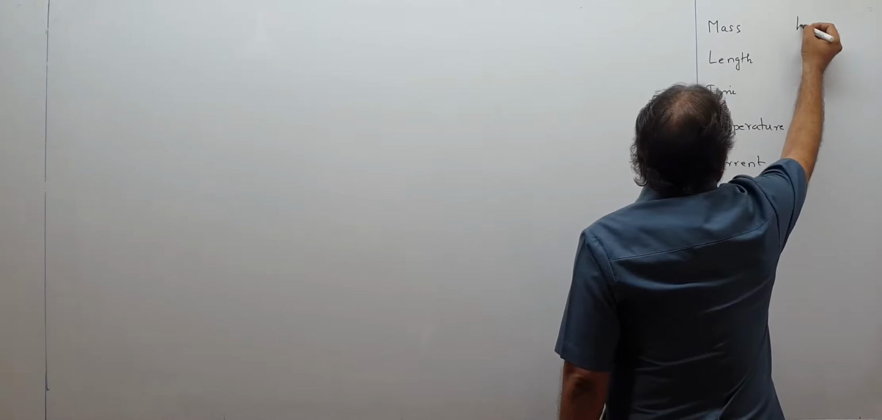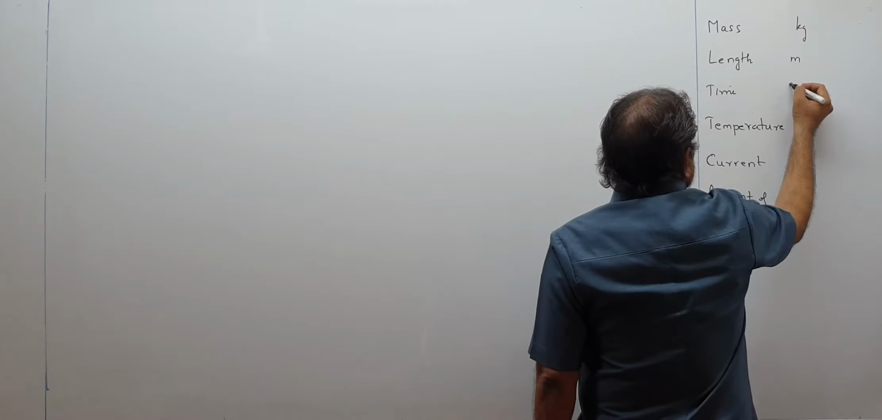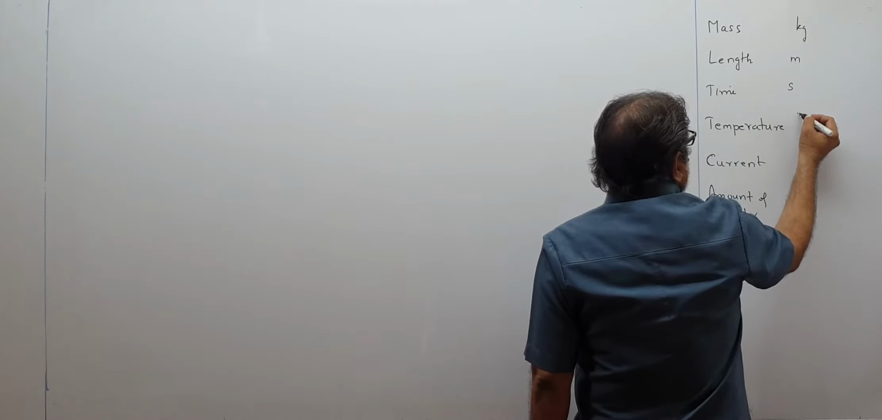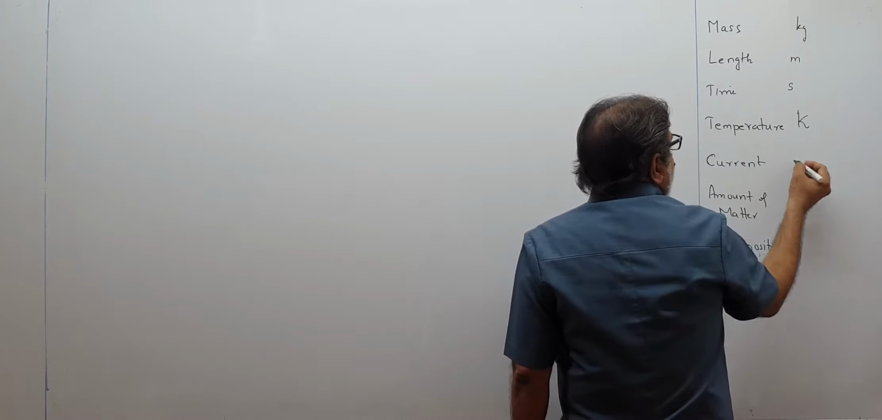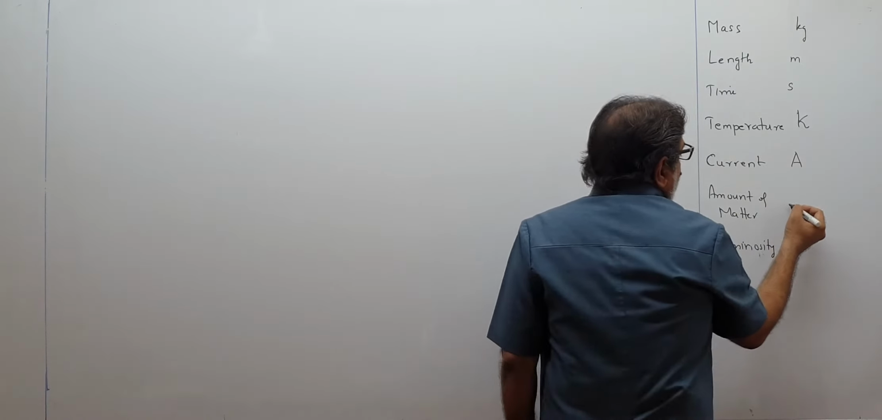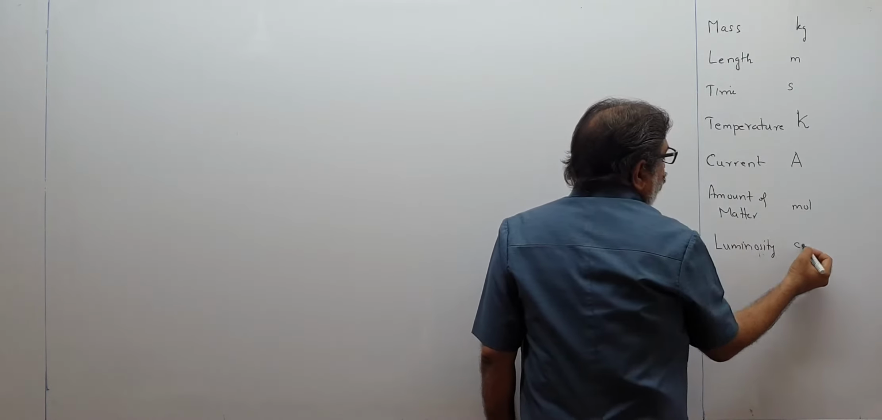You already know the units. Mass was kilogram. Length was meter. Time was seconds. Temperature was Kelvin, capital K. Current was ampere. This was mole, and this was candela.